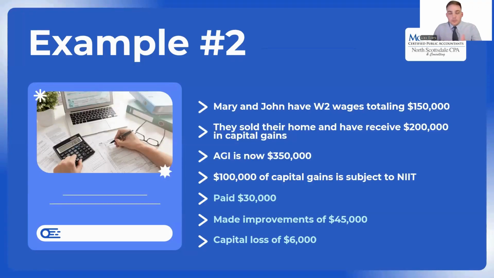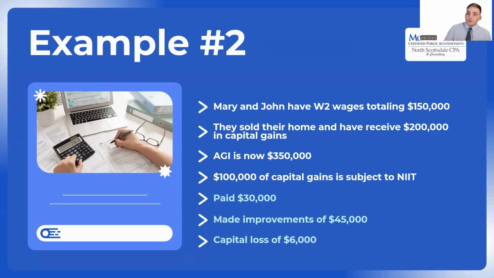So just to help clarify that, I'm referring back to the same example with Mary and John. They're still at 350,000 AGI. They have $100,000 in capital gains that's subject to net investment income tax on top of the 15% that they might already owe in capital gains. So let's say they paid $30,000 in closing costs and commission to their real estate agent when they sold the home. That can be used to offset their capital gains because it's additional costs when they sold the property. So that can be used as an expense.